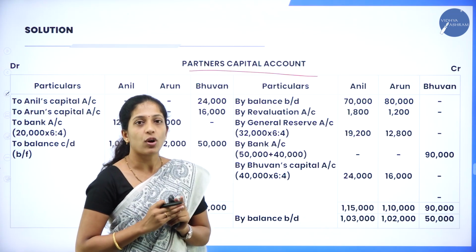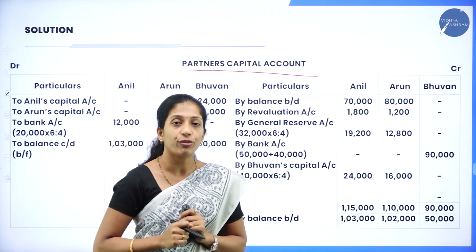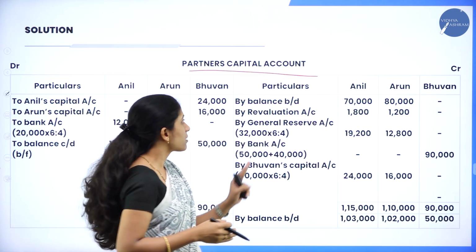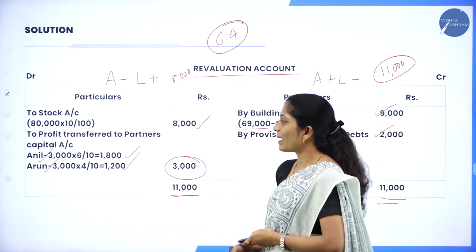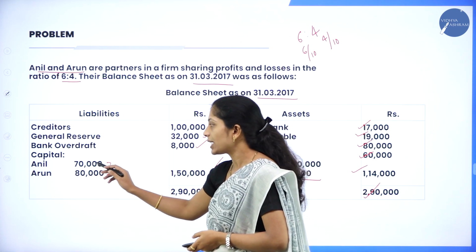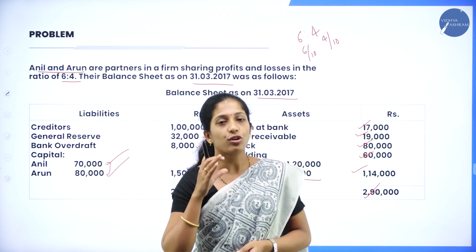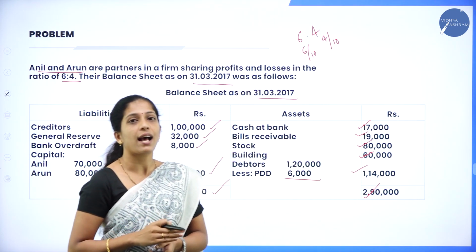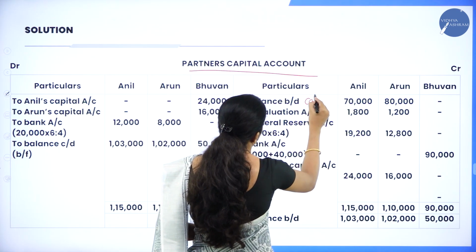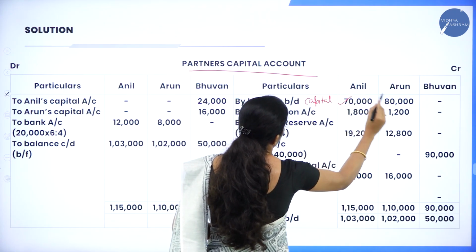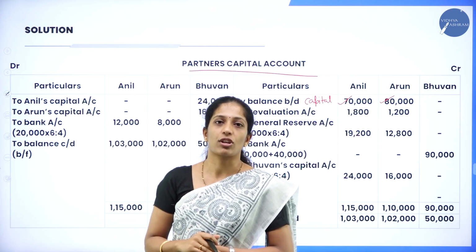Now, the first thing you have to transfer in your partners capital account is the capital of the old partners. So, how to transfer? Transfer it as by balance brought down. Now, where do we get the old partners capital? In the balance sheet. Now, see the balance sheet, they have given the capital of old partners, 70,000 as well as 80,000. You have to take that capital to the partners capital account as by balance brought down. So, by balance brought down, what is it? Capital of partner. How much? 70,000 and 80,000.